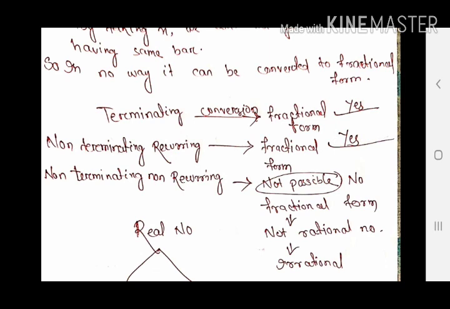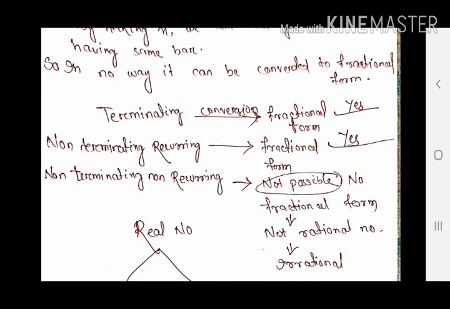Suppose it is something like 8.312 bar. First is 8.312 bar, 10x will be 83.12 bar, 100x is 831.2 bar, again not matching. So always you check: you take the values and subtract that value and x, where the bar on x should be same as the next number. When you solve some questions, it will be more understood by yourselves. So this is the summary of the 3 types of decimals and trying to convert them to fractions.